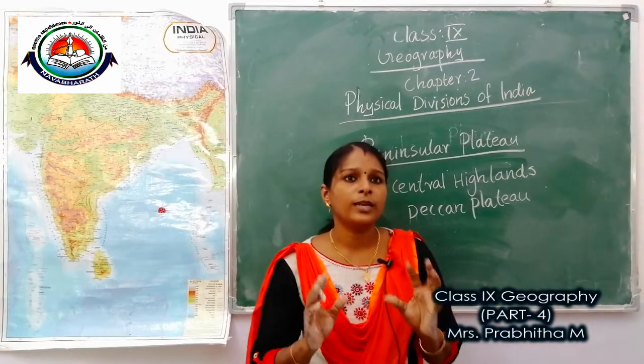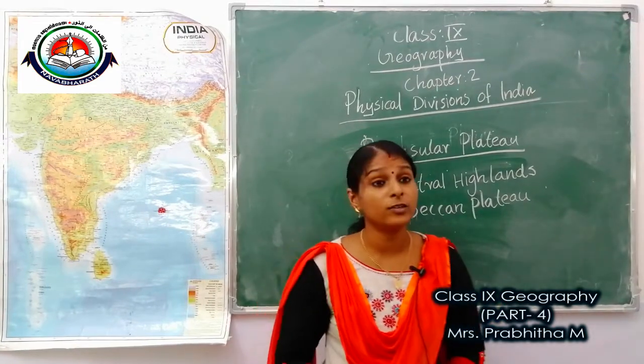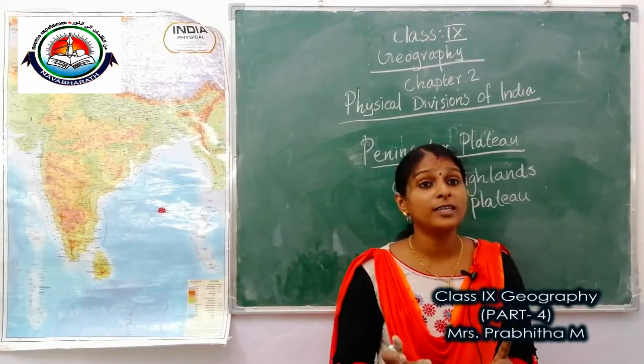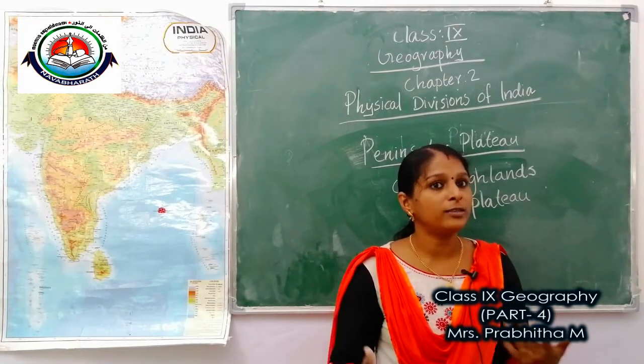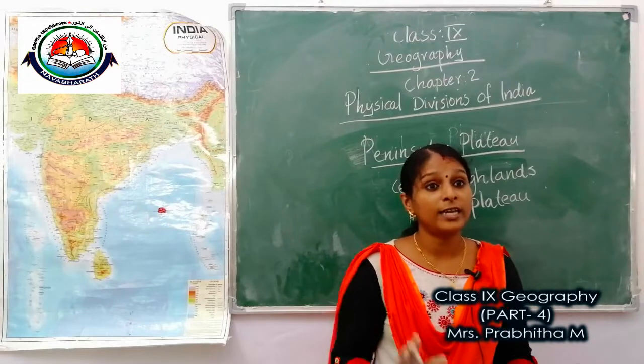Next we can discuss the two edges of Deccan Plateau. It is very important and you have to study well, because I saw this question in most of the exams, so you have to study it properly.